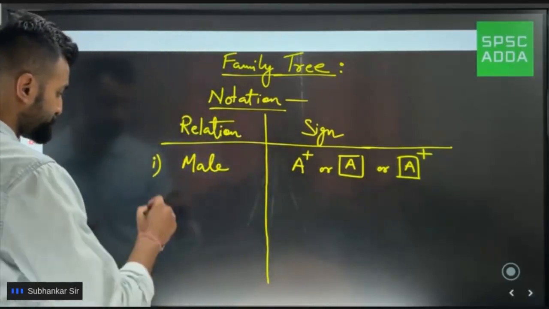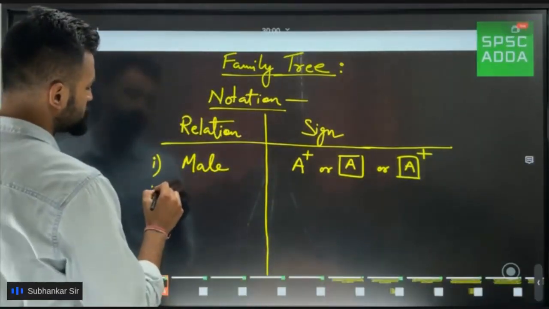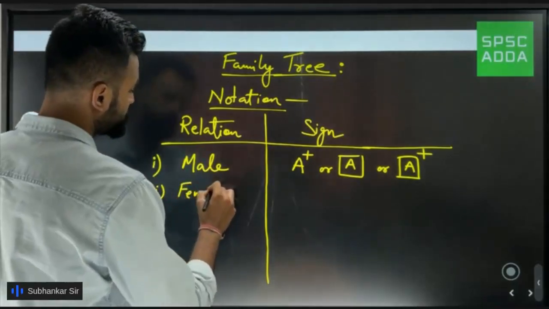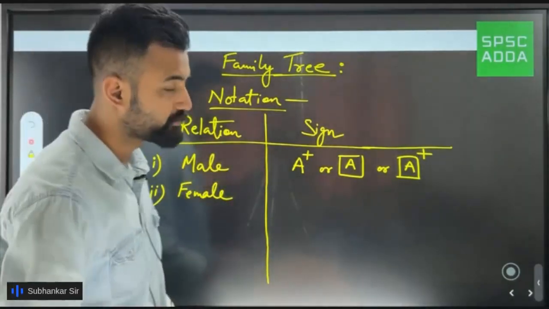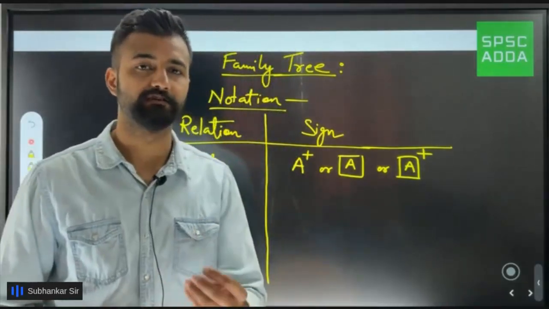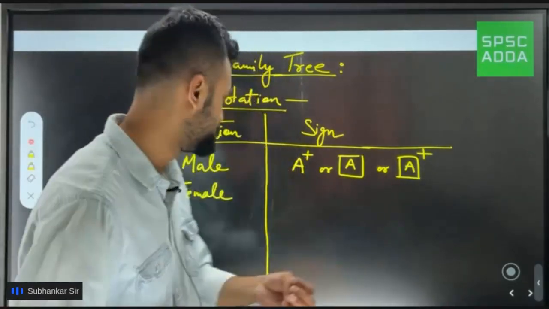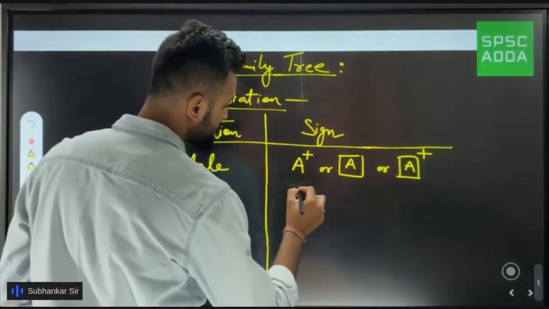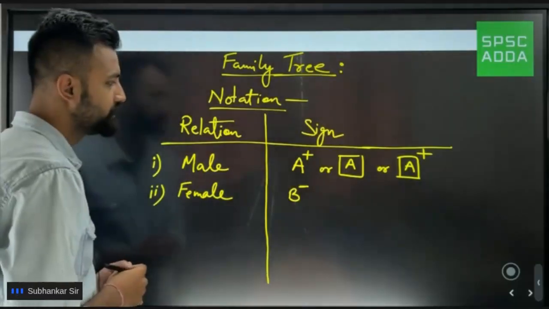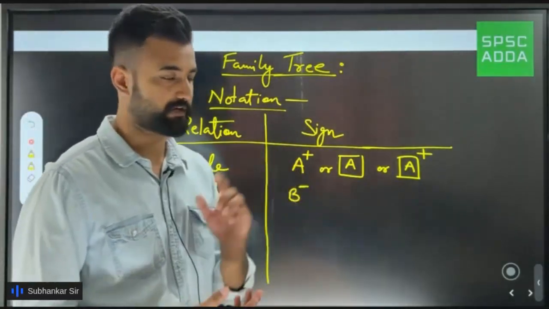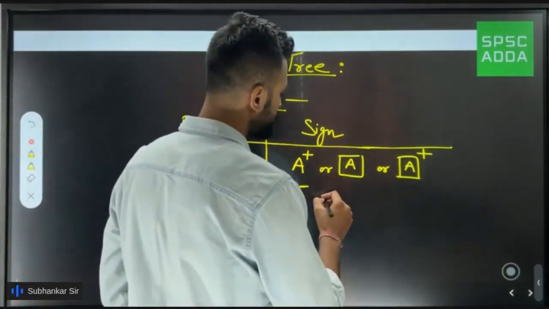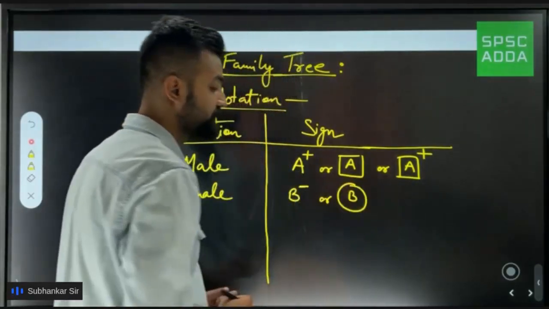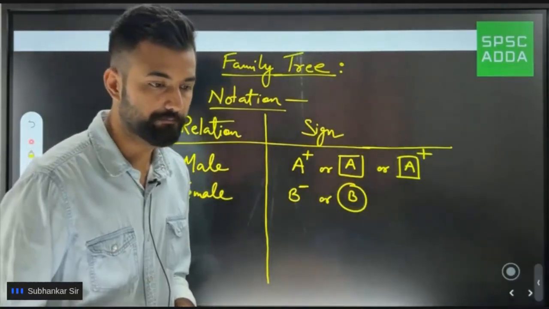Next, number 2. Suppose I want to show female. Now how to show female? Suppose I say B is a female. So I would simply write B, and on the top I will write the negative sign. So for female it is the negative sign. Similarly, in other books you will see that they write B and make a circle. So a circle also stands for a female.